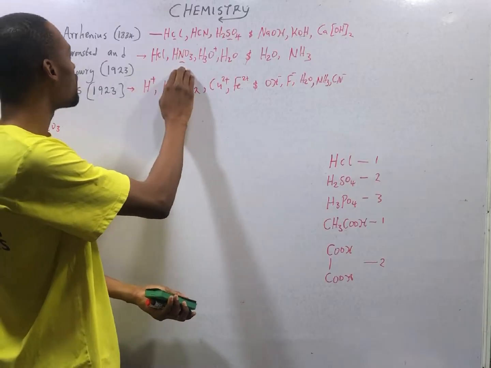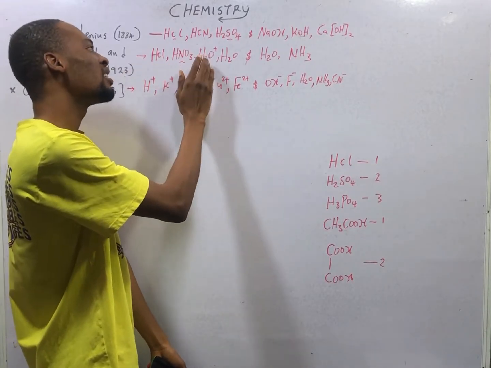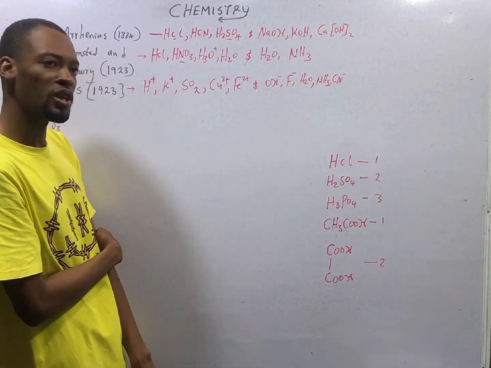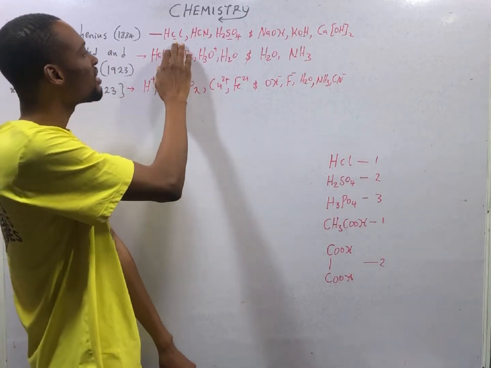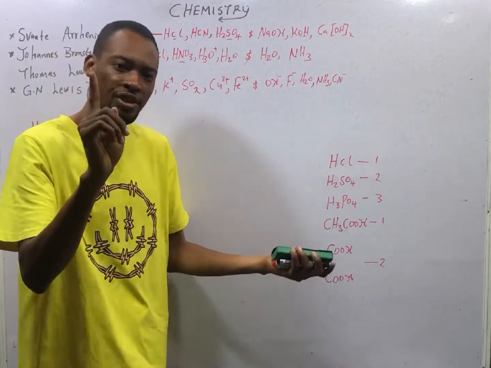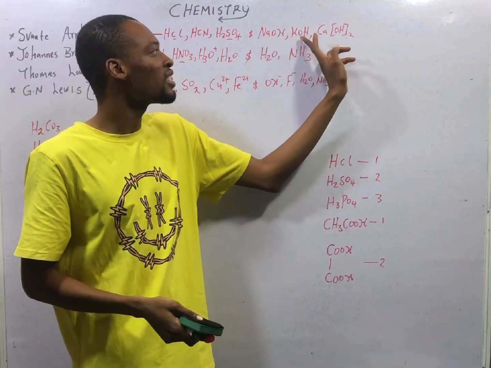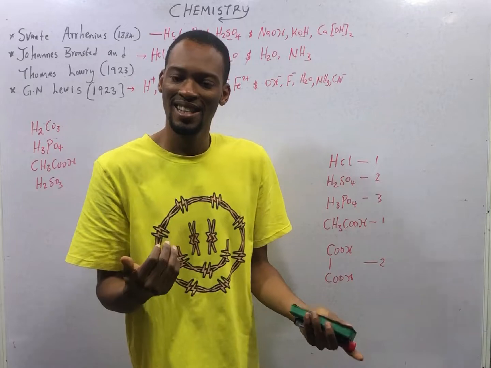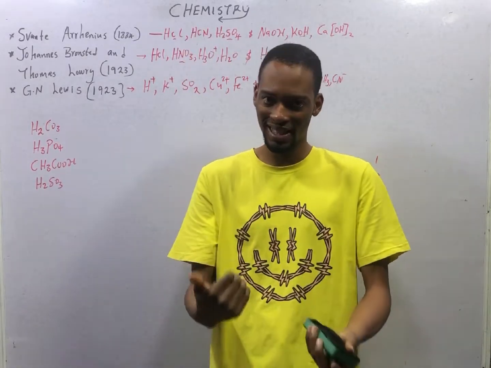Examples of Lewis acid. These are examples of Bronsted-Lowry acids: HCl, HNO3, H3O plus, H2O. The Lewis bases: H2O and NH3. Arrhenius acids: HCl, HCN, H2SO4. An Arrhenius acid must have H. The Arrhenius base must have OH: NaOH, KOH, CaOH2.